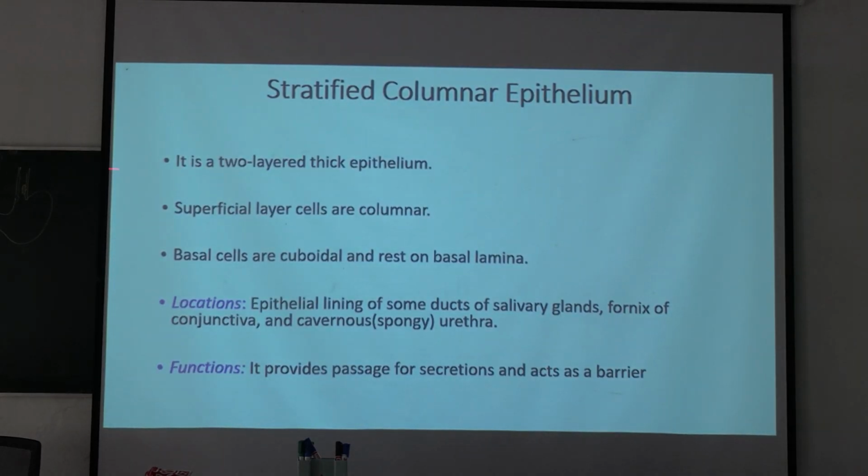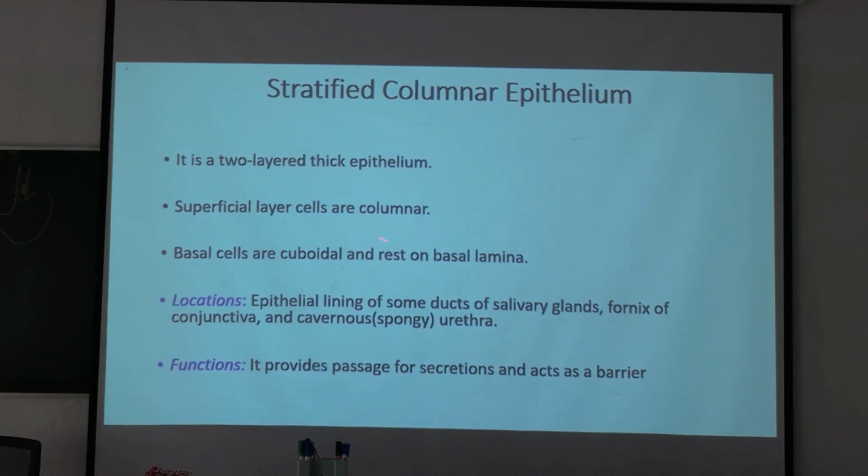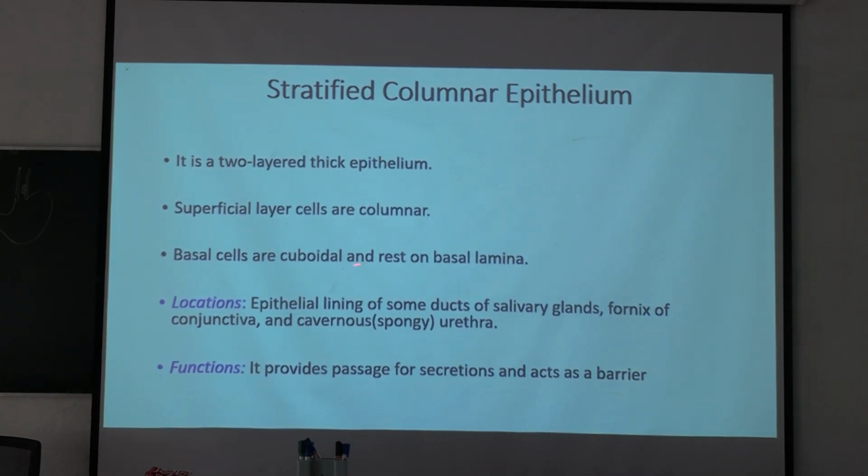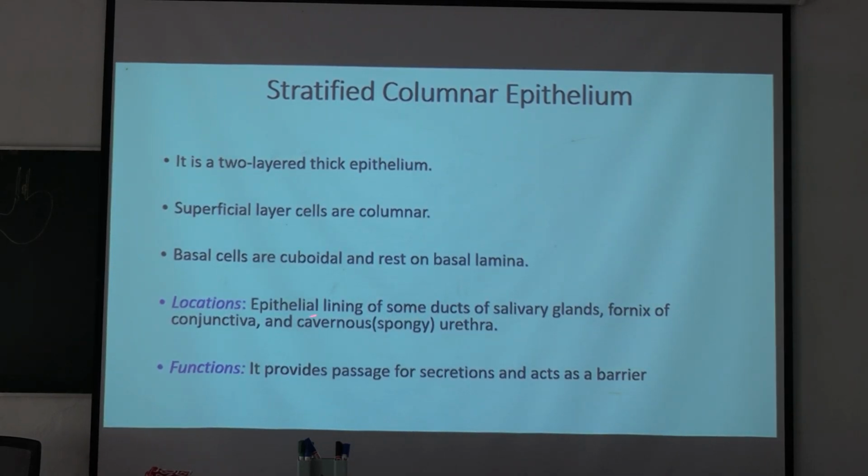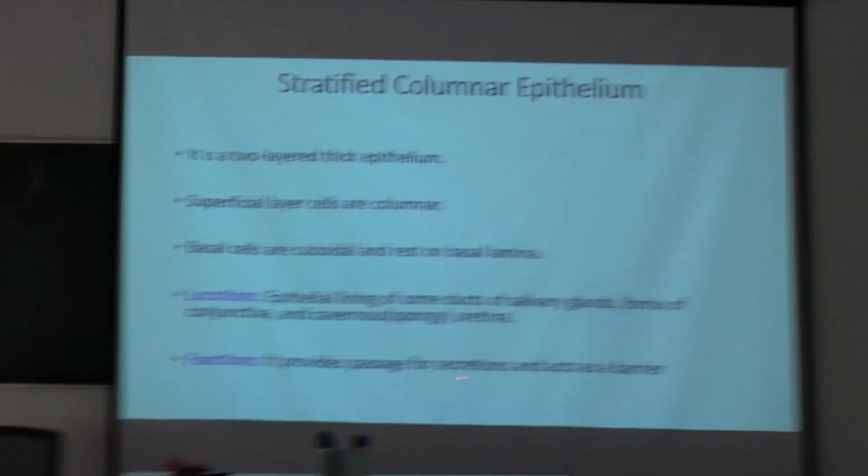So stratified columnar epithelium is a two-layer thick epithelium. Superficial layer cells are columnar, basal cells are cuboidal, resting on basal lamina. Locations are epithelial linings of some ducts of salivary glands, fornix of conjunctiva, and cavernous or spongy urethra. Function: it provides passage for secretions, acts as a barrier.